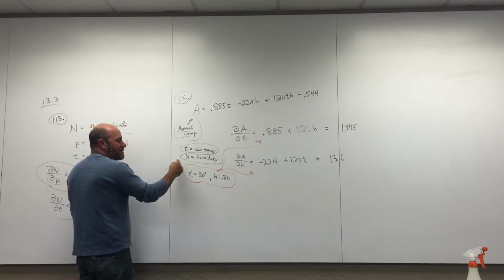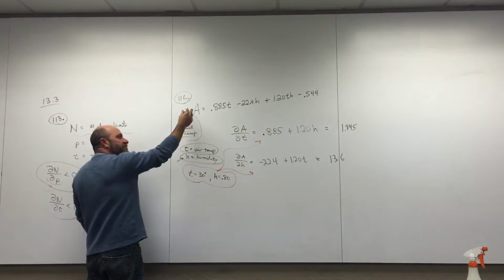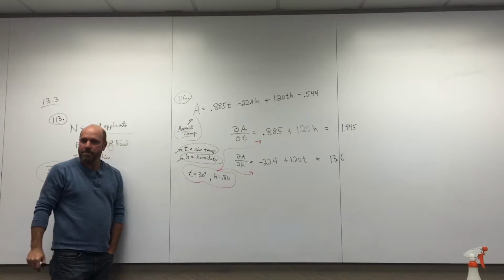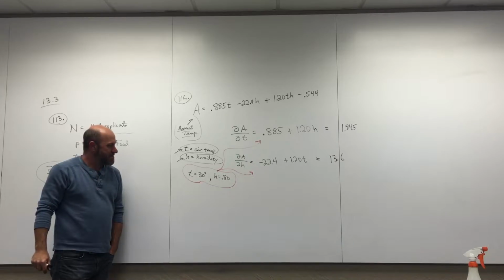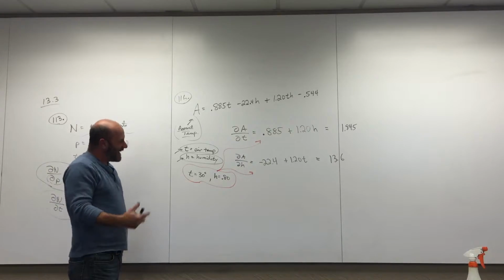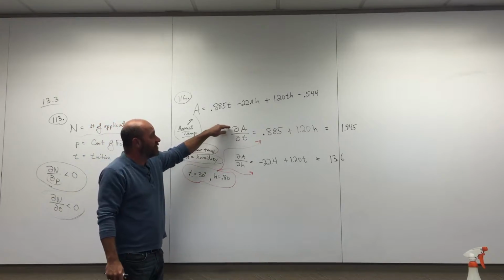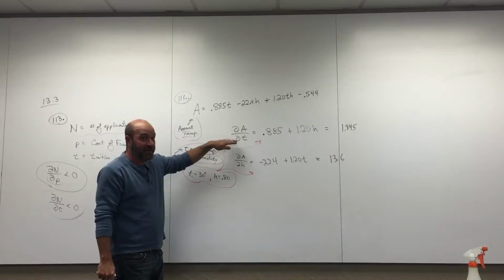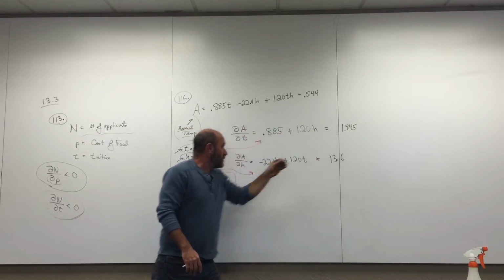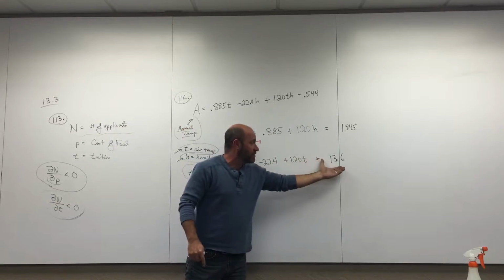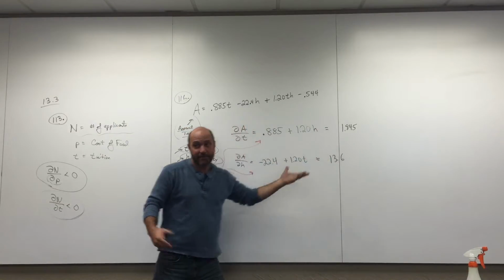Anyway, good. I guess humidity affects this apparent temperature more than air temperature. Is that why we needed the partial derivatives? To find which one affected more. That's what they're teaching me: if you hold one of them constant and look at the rate of change with respect to one variable, and then look at the rate of change with respect to the other variable, holding the other one constant, it's a much greater change. Yeah, right.